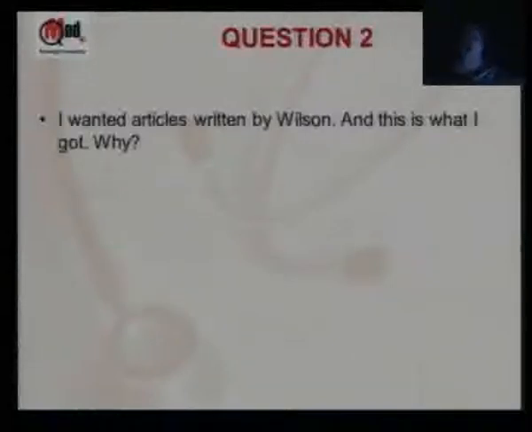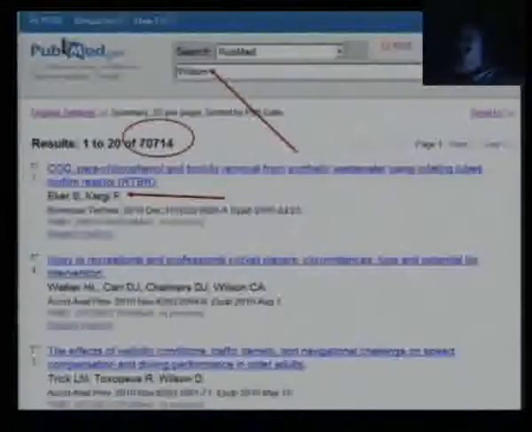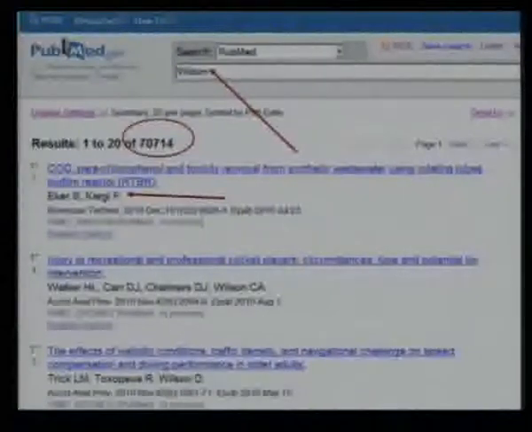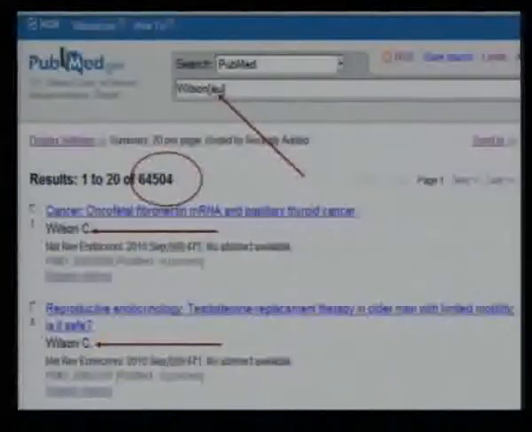Okay? So if I did a search saying Wilson is a name, I'm going to get articles written by Wilson. I've got these 70,000 results, but the very first one is not written by Wilson. Now, based on tip 1, we know the answer. The abstract or the address field could have the word Wilson. It could be on Wilson's disease or maybe some Wilson's Institute of something, and that's why it has come in. So the simple tip here is you can say, I want Wilson only as an author. Many of you might say, of course we know this, but there's more to this as well.